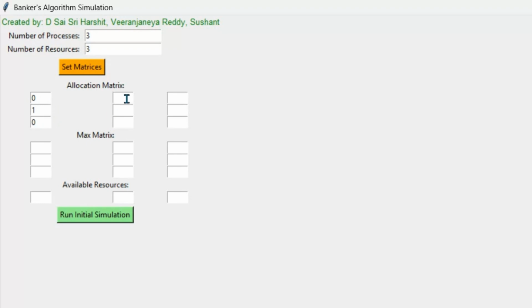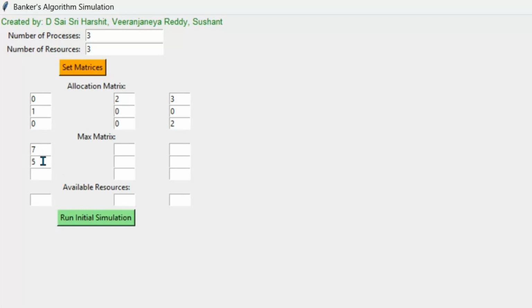For the allocation matrix, we have to input the allocation memory. So we can further do it. For the max matrix, we have to do the same process. So we can fill in the matrix for as many intervals as we need.